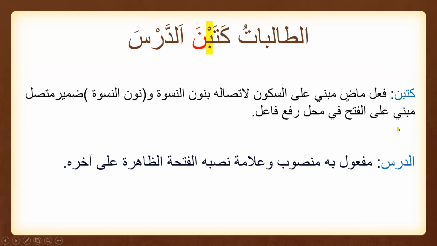It is fixed, it will not change its status, it will not have a kasra ever, it will not have a damma ever. It will always be fixed on a fatha. So this is Noon Niswa Damir Muttasil Mabni ala Fatha fi Mahli Rafa fa'il. Why fi Mahli Rafa fa'il? Because this is in the place of a fa'il, although it has a fatha, but this is a fa'il, so we'll write down fi mahli rafa fa'il.